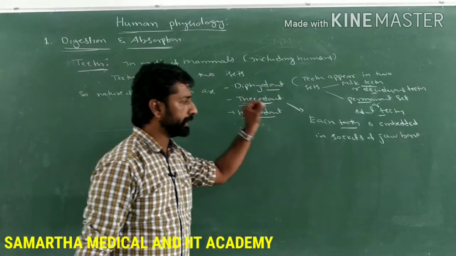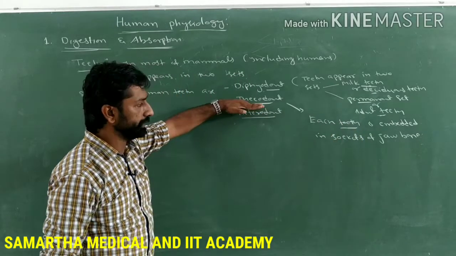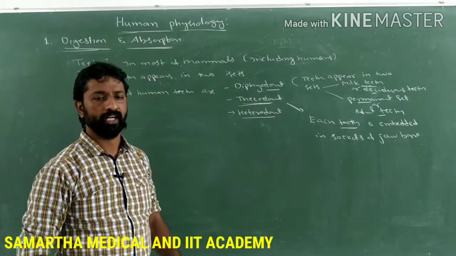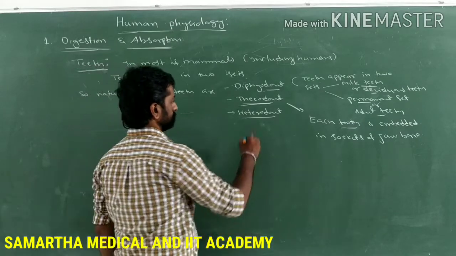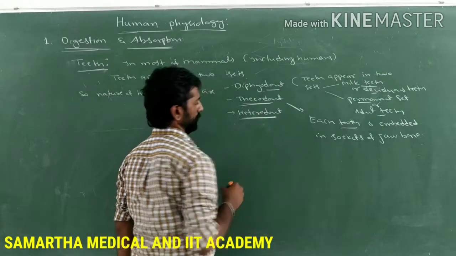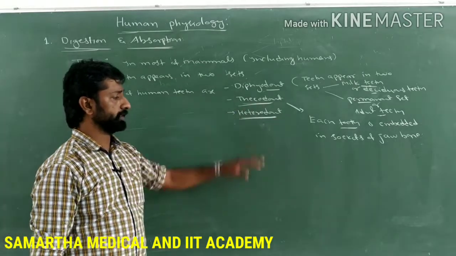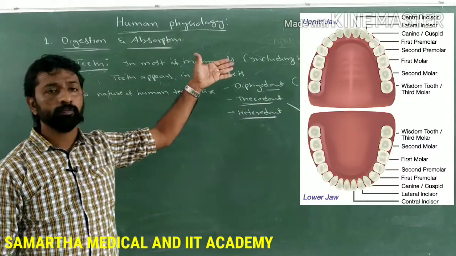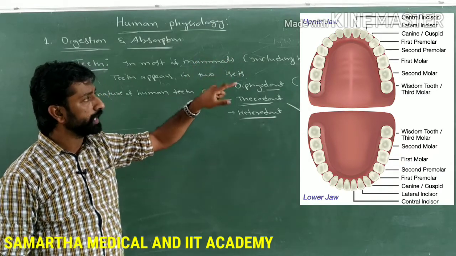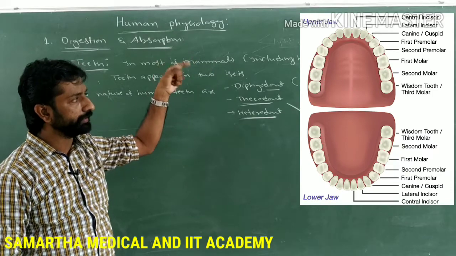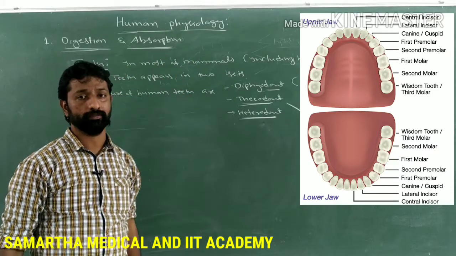Such an attachment of a tooth into the jawbone is called thecodont dentition. Then heterodont dentition. What do you mean by heterodont dentition? Before that, look at the diagram present there. It shows the sockets present in the jawbone and the teeth embedded in those sockets, and that is called thecodont dentition.